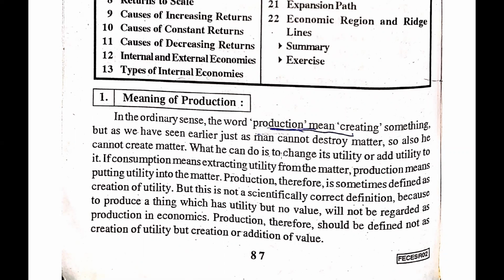But when a carpenter makes a chair and table from that wood, then we can say that the furniture is quite usable and people will use it. So the carpenter has added utility into the ply or wood. We cannot create utility, but we can put utility into the material, and this is known as production.